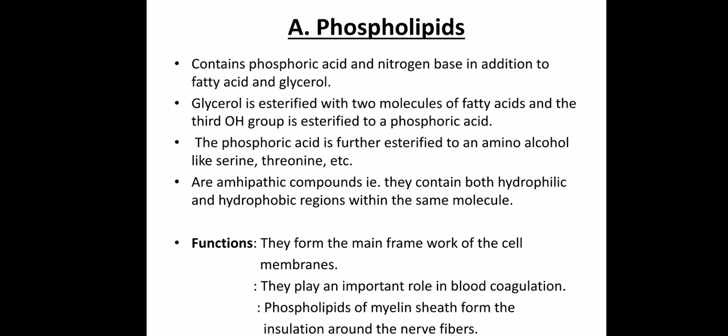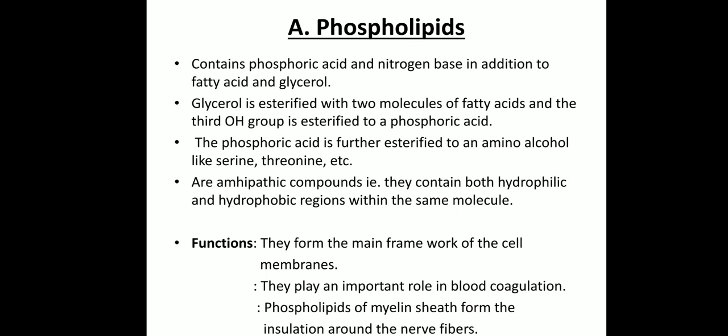So next, the functions of the phospholipid. They form the main framework of the cell membrane. They play an important role in blood coagulation, and the phospholipids of the myelin sheath form the insulation around the nerve fibers. So these are the 3 functions of the phospholipids.